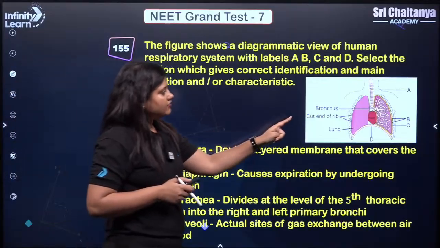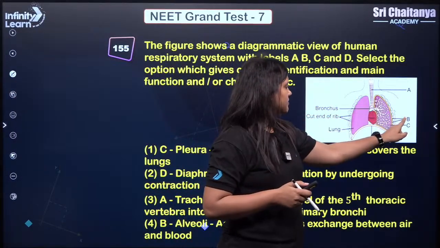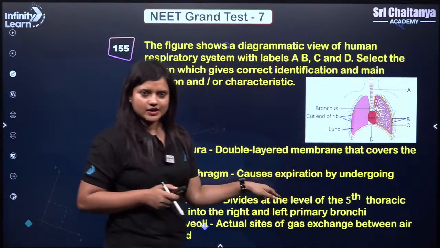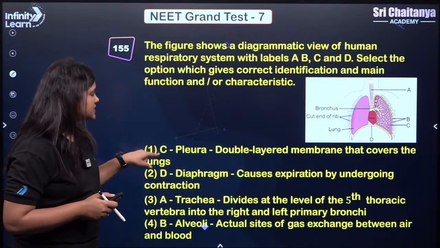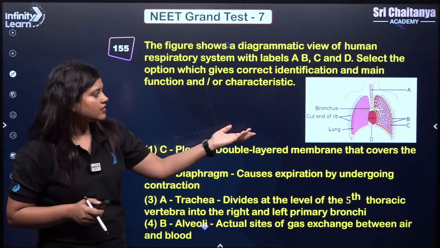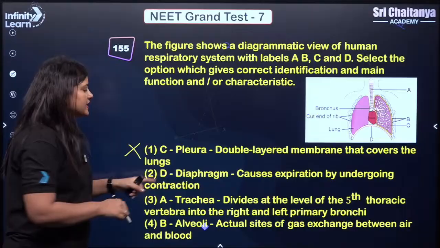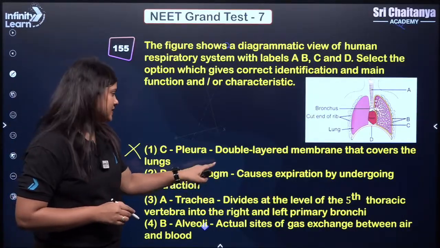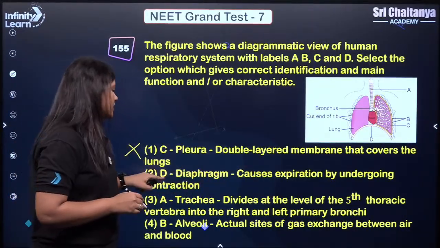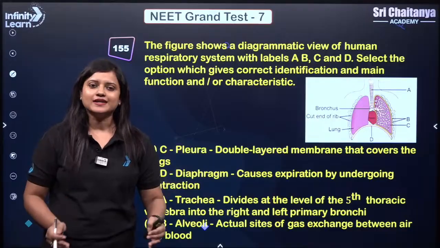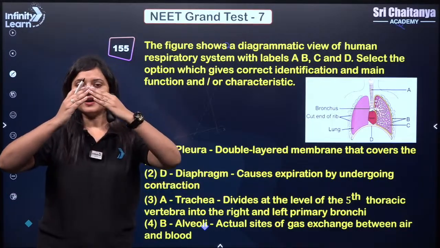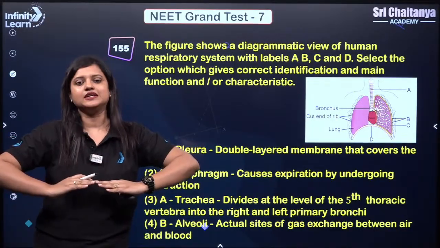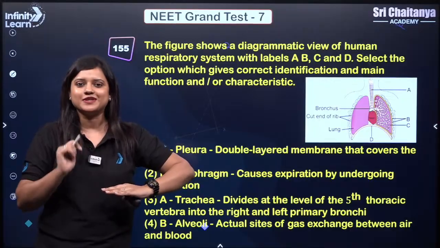So here we have some labelings like A, B, C, D. Let's quickly jump to the options. C is pleura, not at all, right? D is diaphragm, yes. Causes expiration by undergoing contraction. So at the time of contraction, our diaphragm becomes flattened and it leads to inspiration and not expiration.